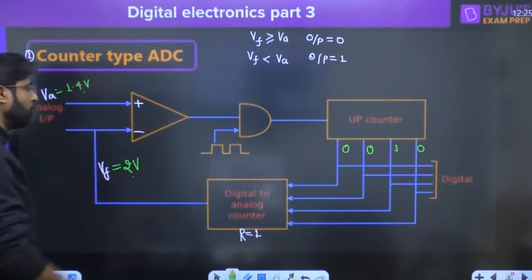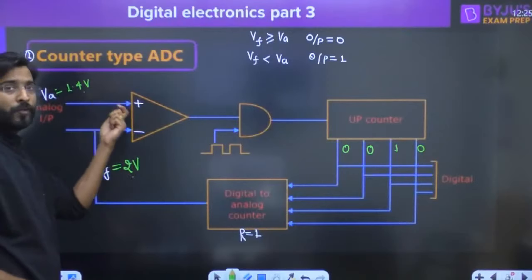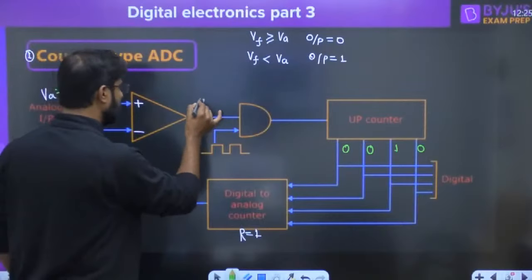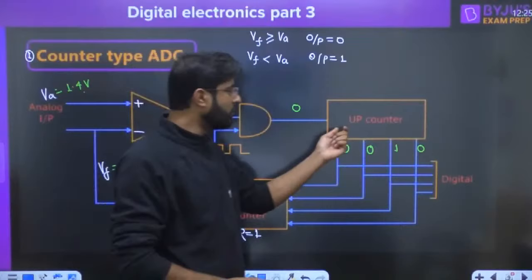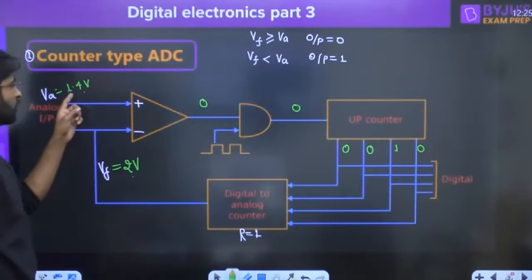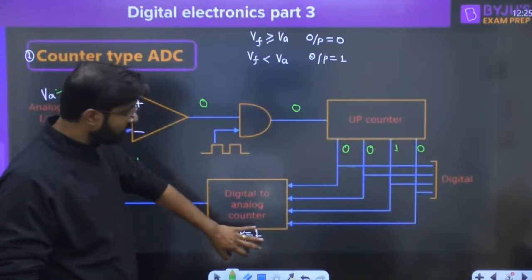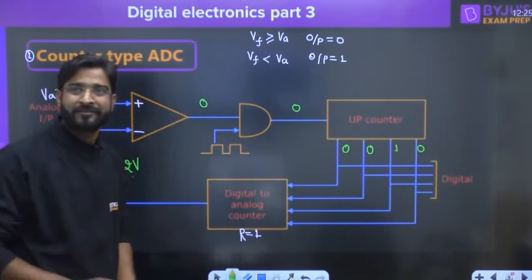2 volt and 1.4 volt are compared. Which one is greater? 2 volt is greater than 1.4 volt, which means the negative terminal voltage is greater than the positive terminal voltage. So definitely we are getting 0, and the up counter will retain this state only. So whenever people ask what the digital output of 1.4 volt is, corresponding to a resolution of 1, it is 0010. That's what we can say.